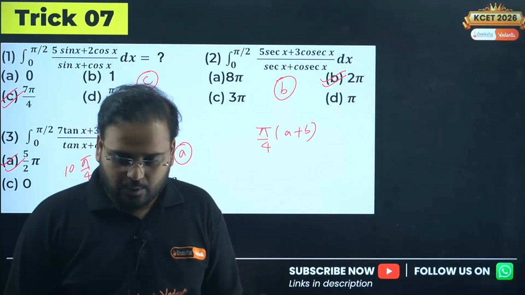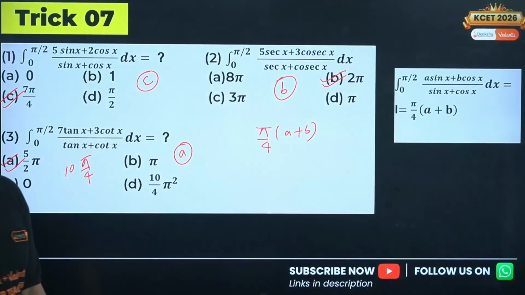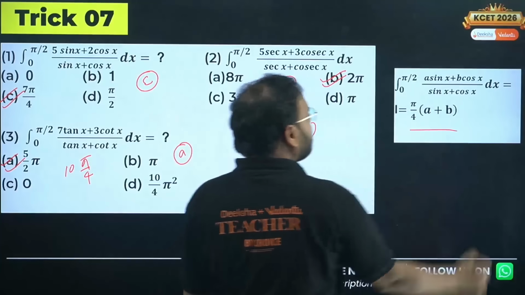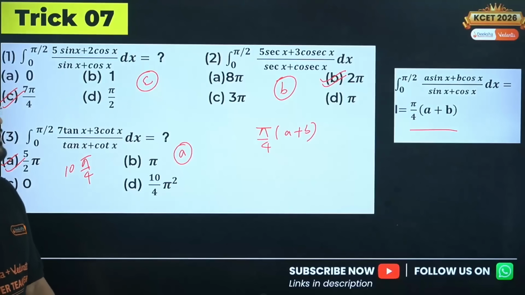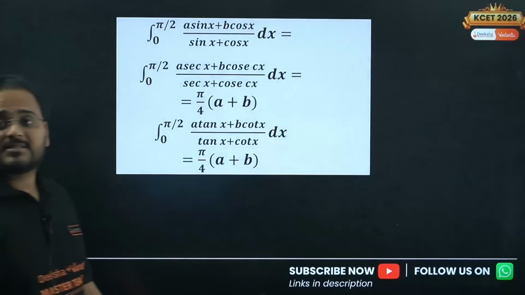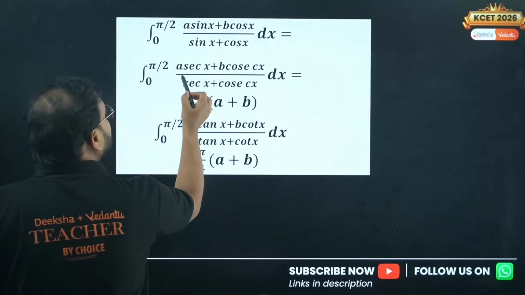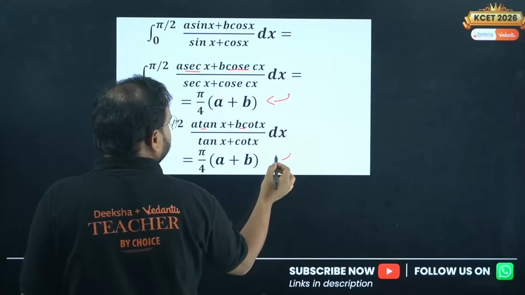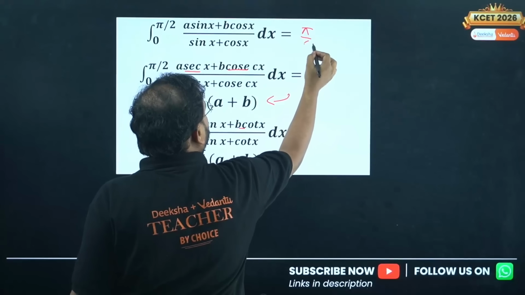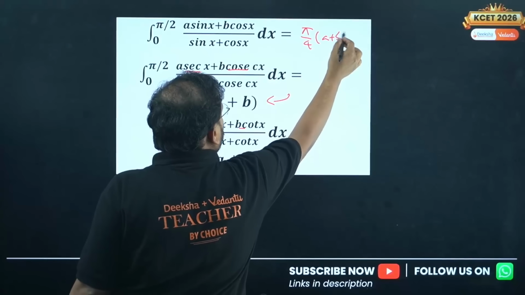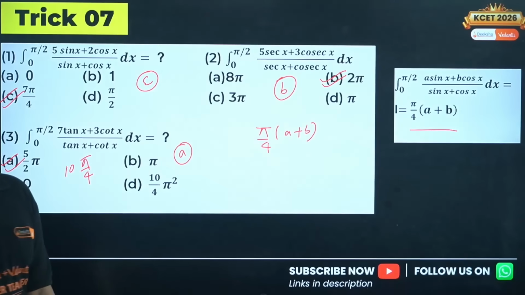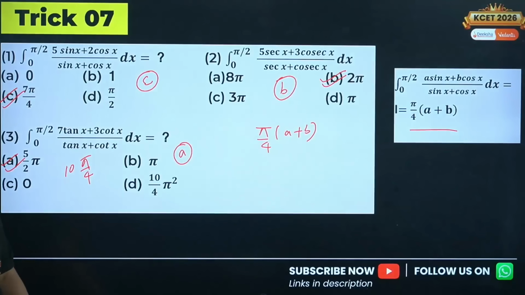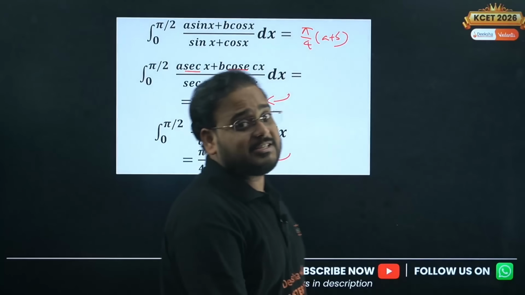Please check. I hope this is clear, guys. Yeah, the trick is mentioned over here. The answer is always pi by 4, a plus b. This is for sine, when you have sin x plus cos x, but also for secant x, cosecant x, and tan x and cot x, the same value. This already told you pi by 4, a plus b. They all have the same result. Okay, guys. Yes, trick 7 is clear, and it makes a lot of sense also. Very easy to solve this way.